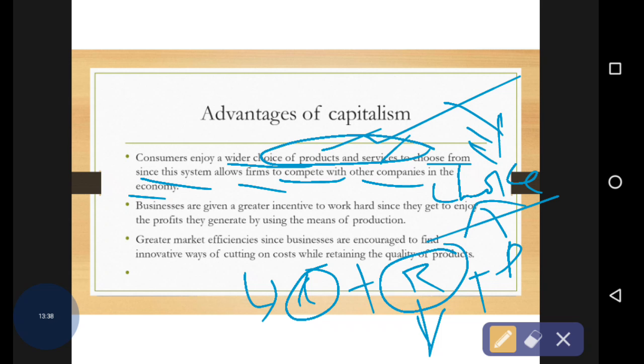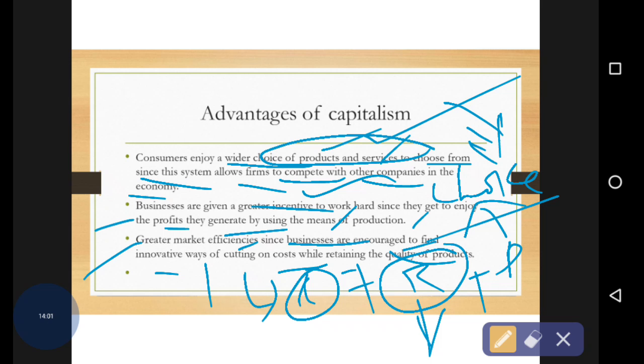Businesses are given greater incentives to work, since they get to enjoy the profits they generate by means of production, etc. Then there is greater market efficiency, since businesses are encouraged to find innovative ways of cutting costs while maintaining the quality of the products.